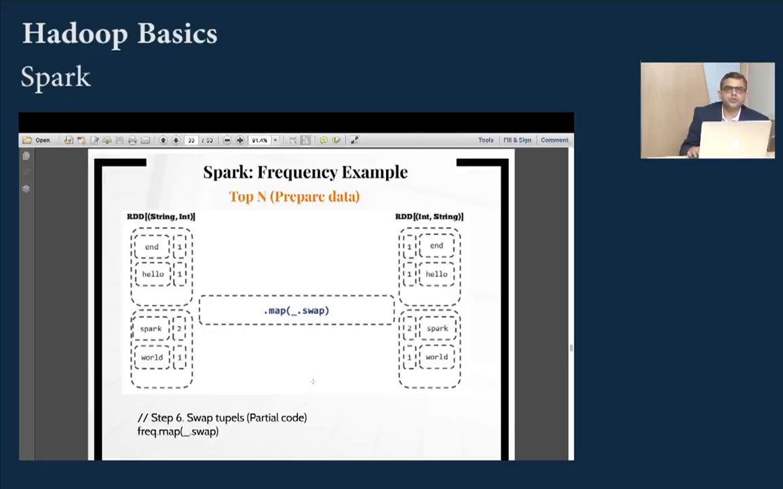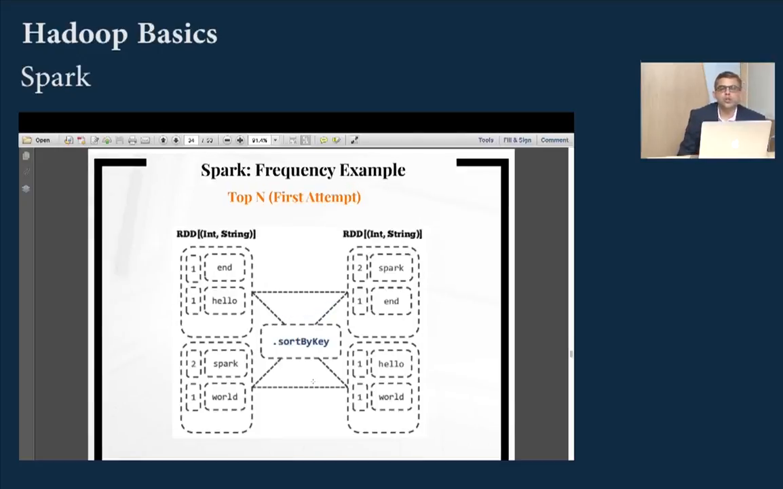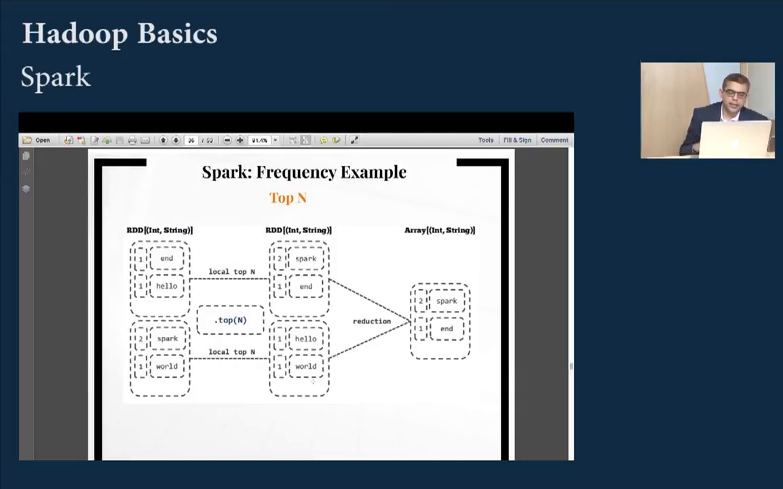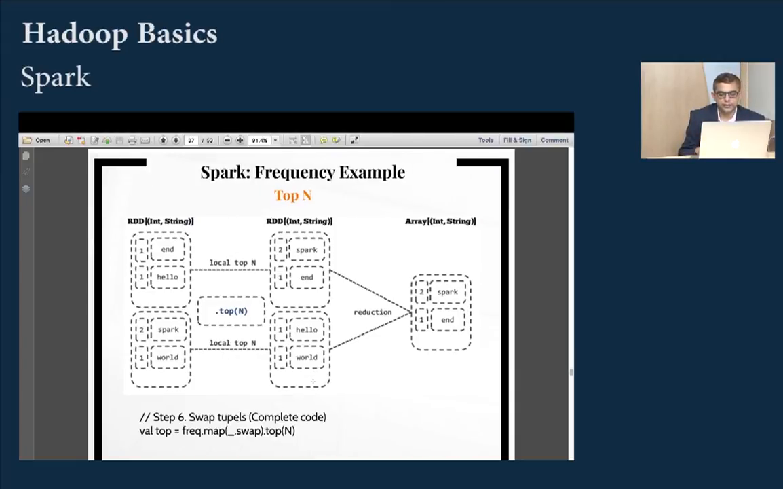And finally when you do a sort by key you get top 10 words if you want, or top n words for your program. So what we've seen is in around 7 lines we've done the entire word count and sorted the words in such a way that the word that's most popular will appear on top. So that's top n and that's reduce and this is how you get your top n.